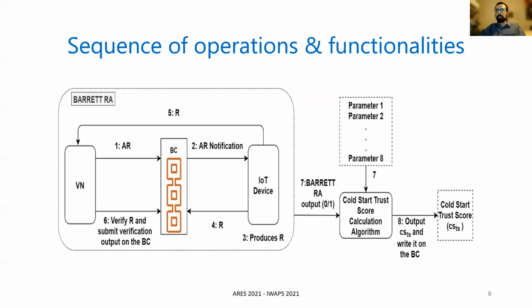So, with regards to the sequence of operation in our approach, first, the Barrett remote attestation protocol executes. Initially, a verification node pays a fee and submits as a transaction the attestation request to the blockchain. Then, the smart contract residing and executing on the blockchain notifies the IoT device about the attestation request. The IoT device, upon receiving the notification, invokes the attestation process and produces a checksum of its internal state known as the attestation report R.